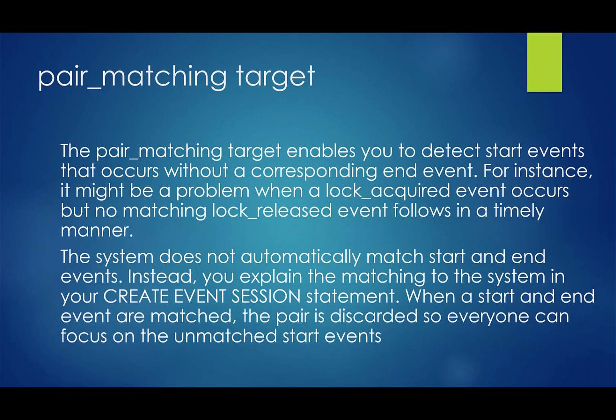We specify what the start event is and what the end event is. As long as there is no end event, the pair matching target will hold the start event. So for example, in the case of a long-running transaction, we could query the pair matching target to see that, hey, I have 5 transactions that have started and have not completed yet. If the transaction completes a second later and we rerun the query, that start event will disappear. So it only keeps track of the events that have not yet been completed.